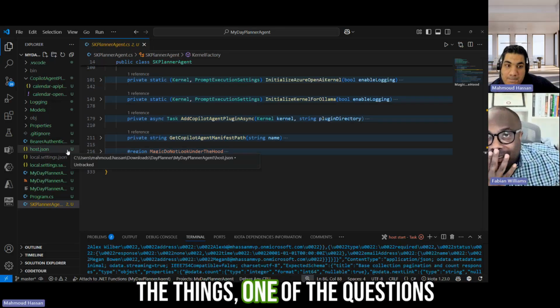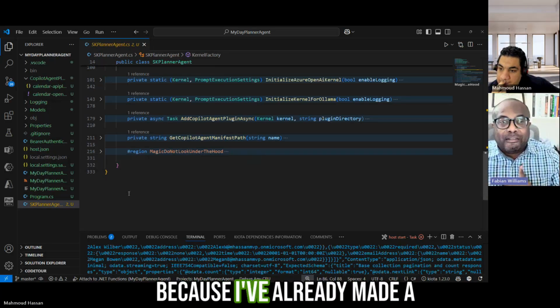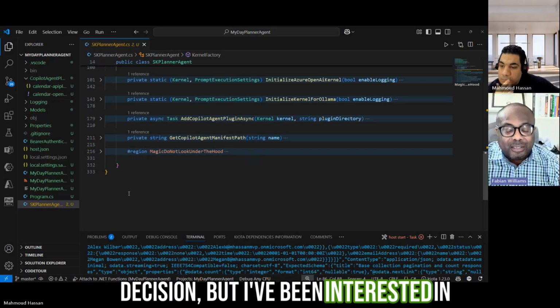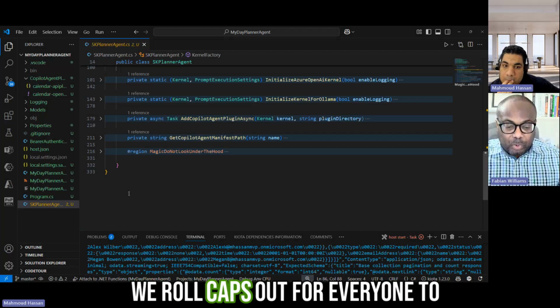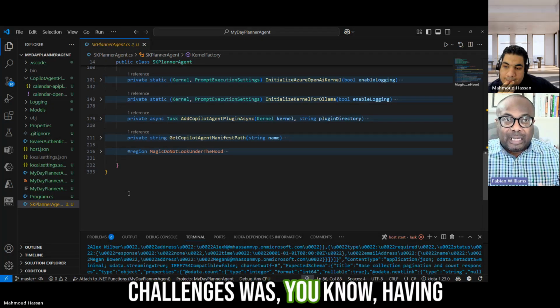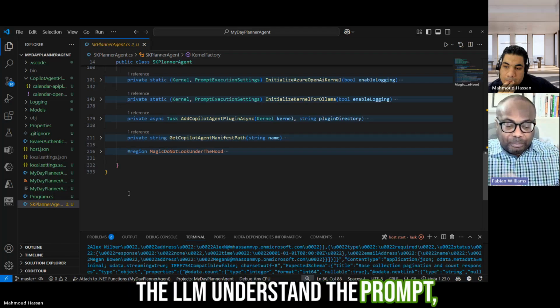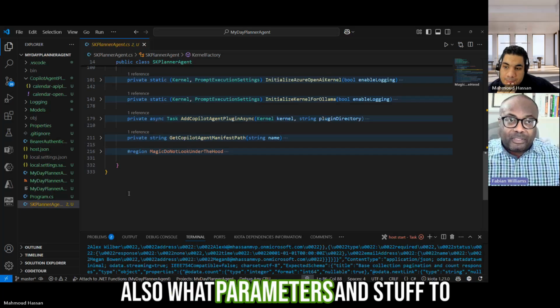One of the questions that I have, I'm wrestling with. Actually, I've already made a decision, but I'd be interested in your take. This is moving fast. We rolled CAPS out for everyone to use. We understood some of the challenges were having the LLM understand the prompt, having the LLM reason over and choose the proper function, and also what parameters to send.